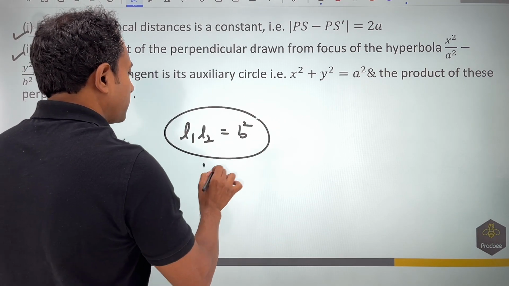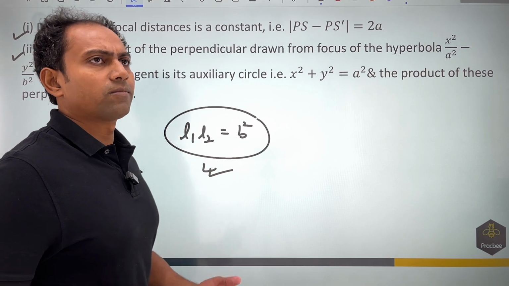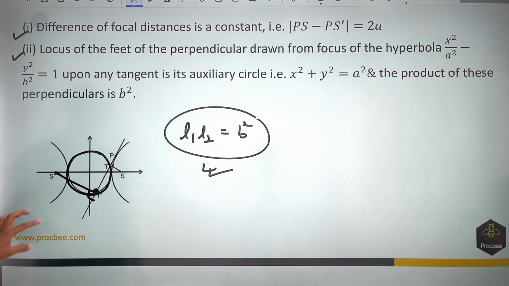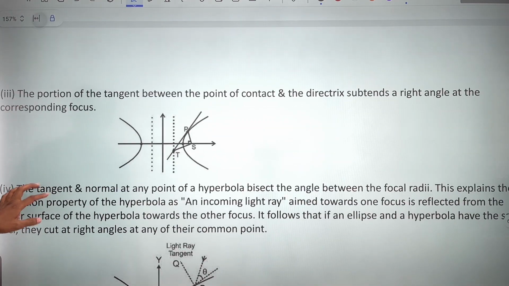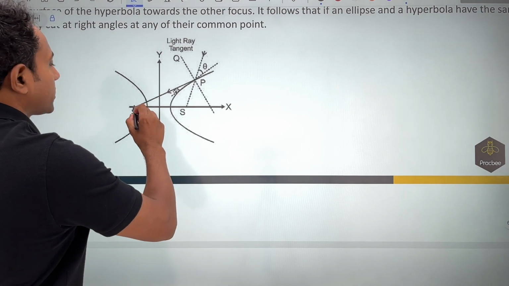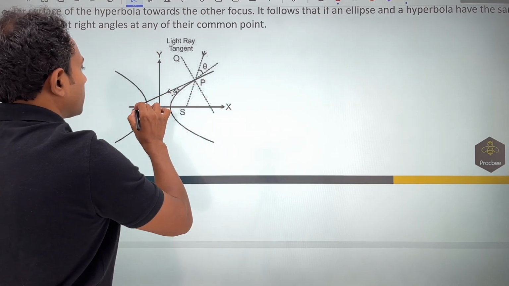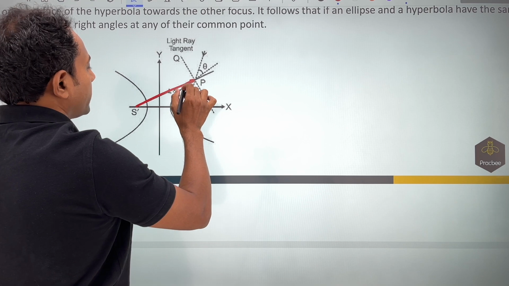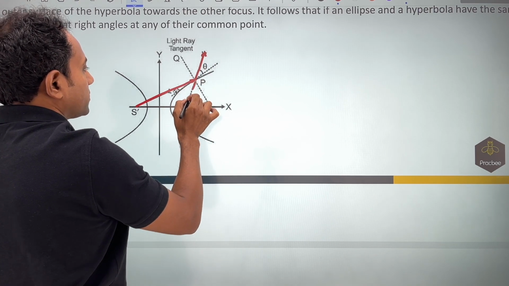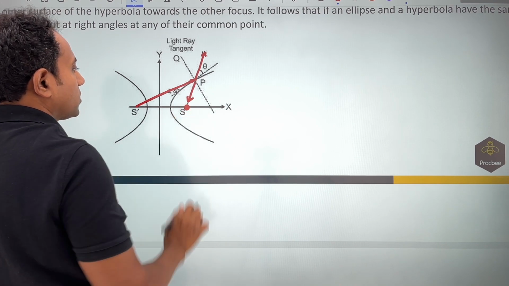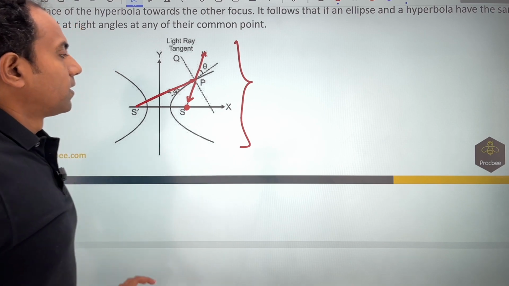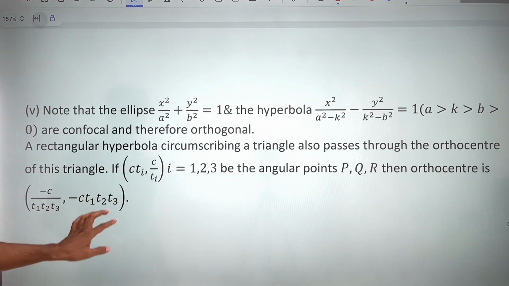JEE Advanced has framed a question based on that. So I am sure that sometime in JEE Mains this question will come sooner or later. Knowing this property will help you solve the question. Moving forward, another important property is the reflection property. If a ray of light starts from one of the foci, it will get reflected in such a manner that if you trace it back, it will seem to pass through the other focus. This is a very important idea because using this we can solve questions based on reflection.